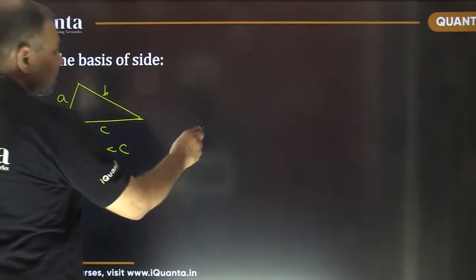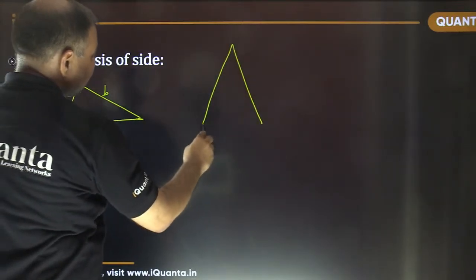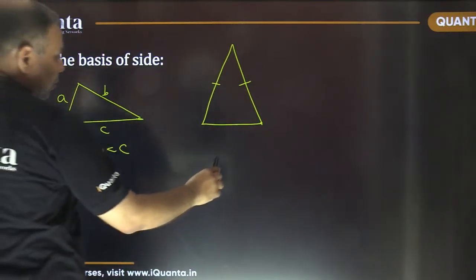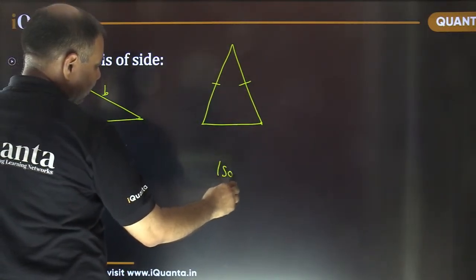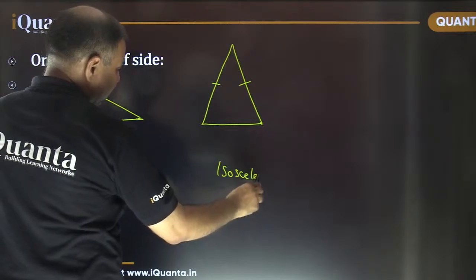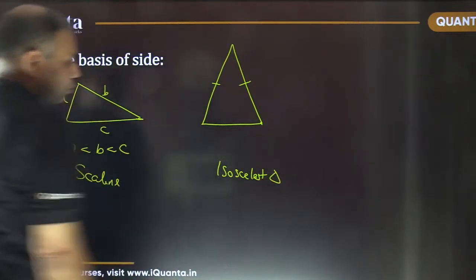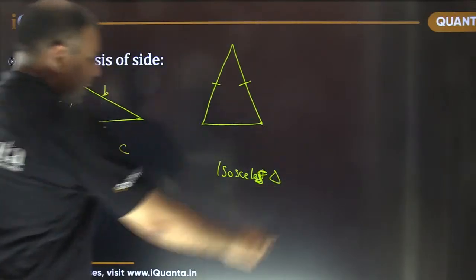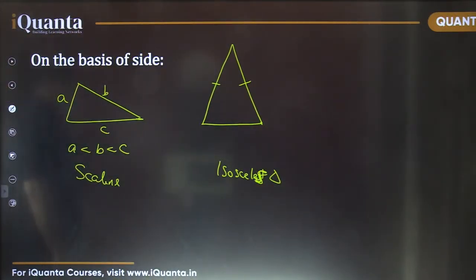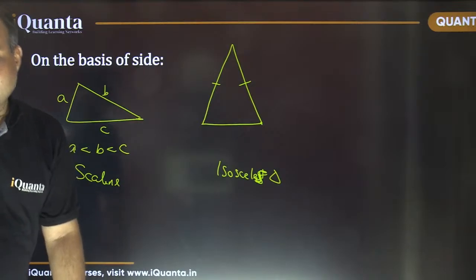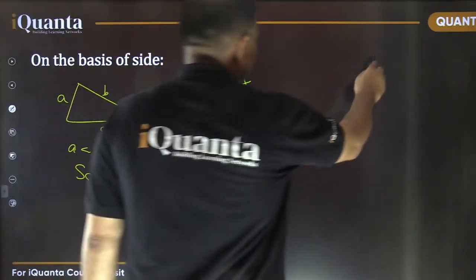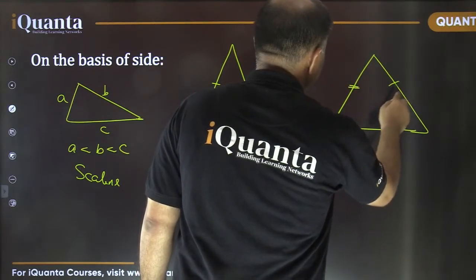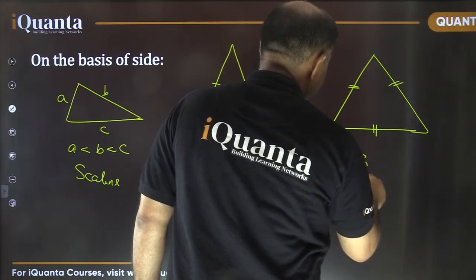Another special case is isosceles triangle, where two sides are equal. This is known as isosceles triangle. So in isosceles triangle, isosceles, not T, where two sides are equal. And the third one is, yes, equilateral, where all the three sides are equal. That is known as equilateral triangle.